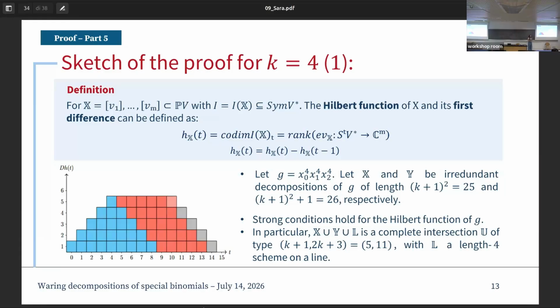Okay? We have strong conditions for the Hilbert function. By studying the Hilbert function of this set of points, we conclude that the set of points in X, union the points in Y, union L, which is a length 4 scheme lying on a line, which are these 4 gray points here, produce a complete intersection of type k plus 1, k plus 3. Right? So we have a complete intersection of 5 by 7 containing all the points of X, Y, and L. And this is the box plot of this Hilbert function.